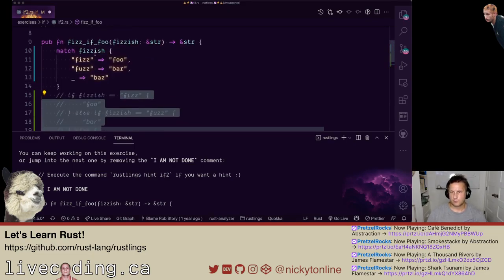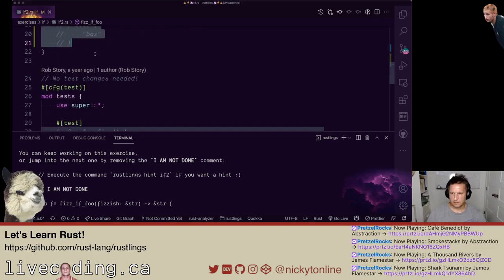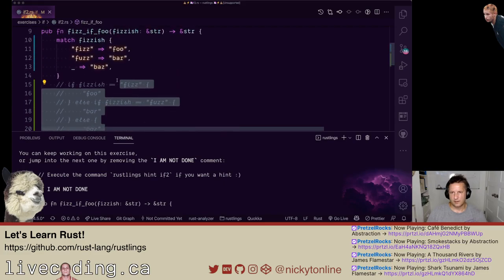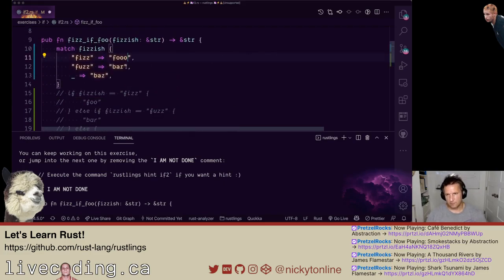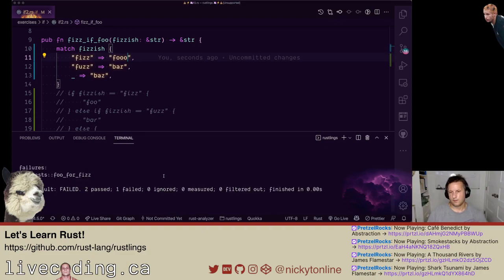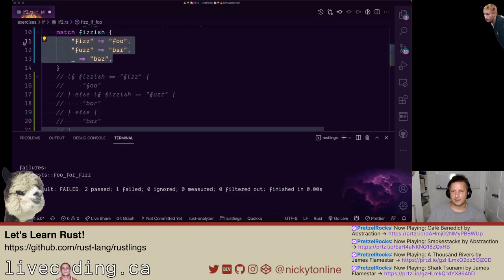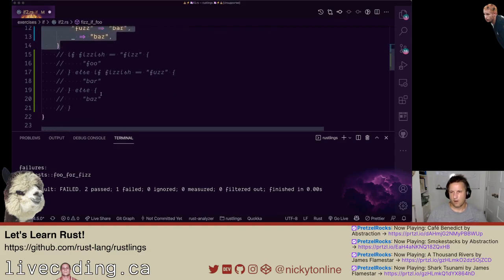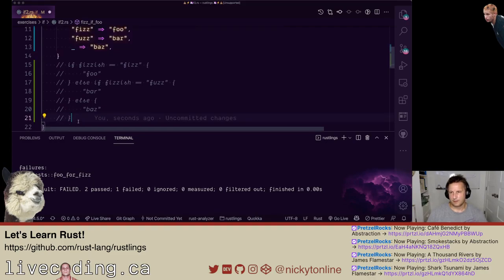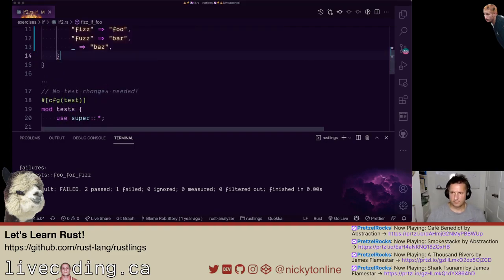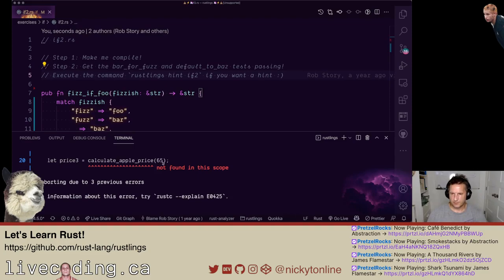Match fizzish, but that should be good. If I run that, it does work. And we can validate this because if I just say FOOO, okay, one failed. There we go. I definitely like this pattern matching, this whole thing over all of this. It just seems clear. Let's save that. I'm going to have to jump off in about 5 to 10 minutes here. We'll just do a few more.